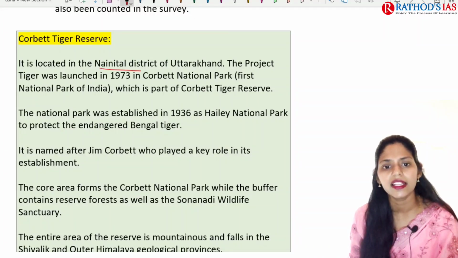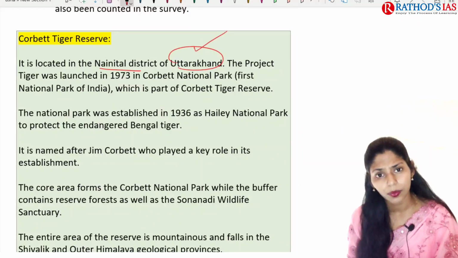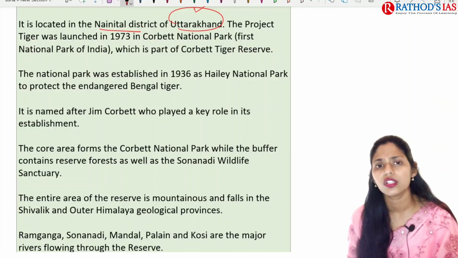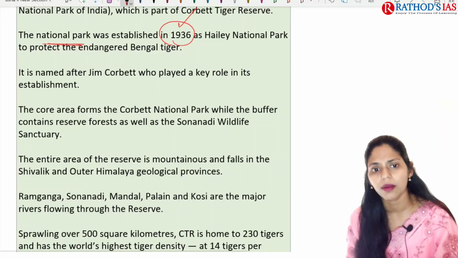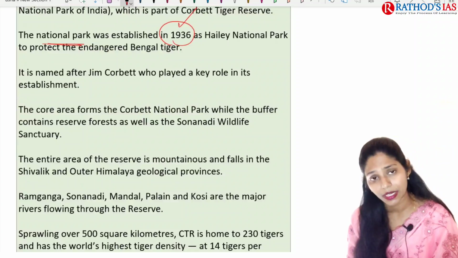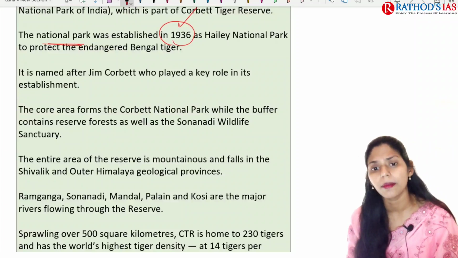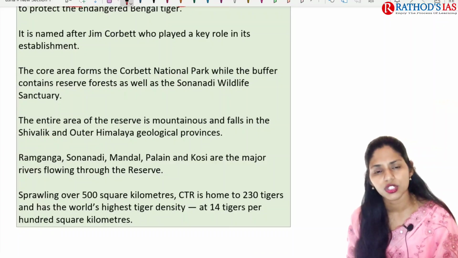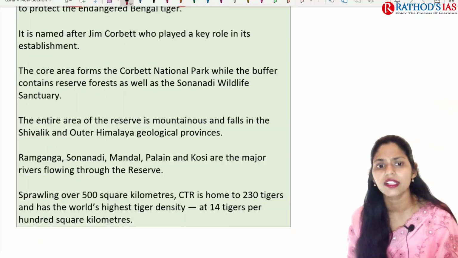It is located in Nainital district of Uttarakhand, and Project Tiger was launched in 1973 in this Corbett National Park. This is the first national park of India, okay? It was established in 1936 as Hailey National Park, and it has the endangered Bengal tiger. It is named after Jim Corbett, who played a key role in its establishment. So it is also called Jim Corbett National Park, and the core area forms the Corbett National Park, and we also have the buffer, which contains a reserve forest, and even Sonanadi Wildlife Sanctuary is seen.